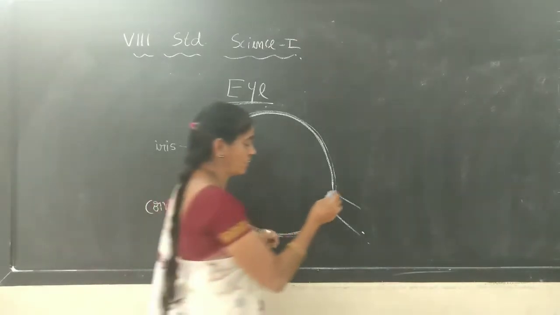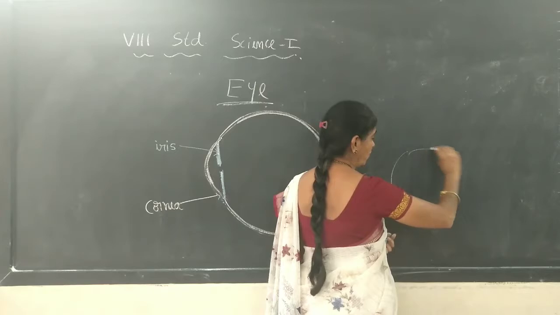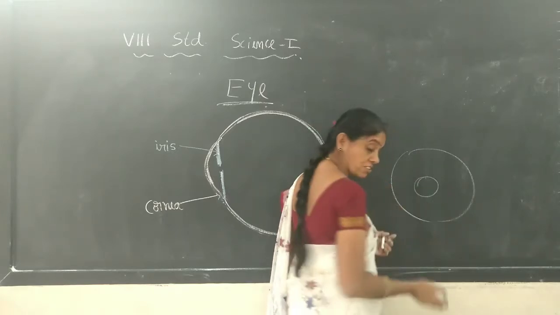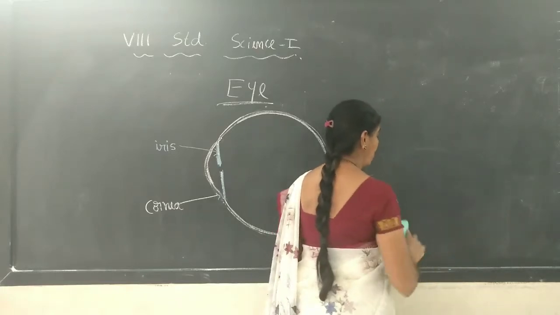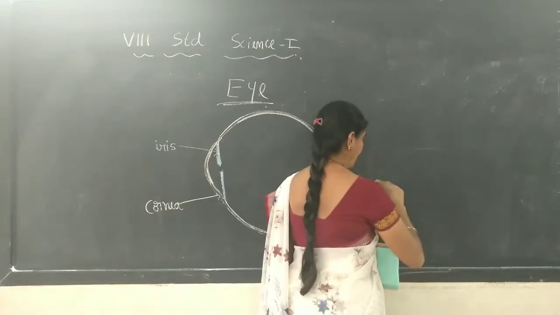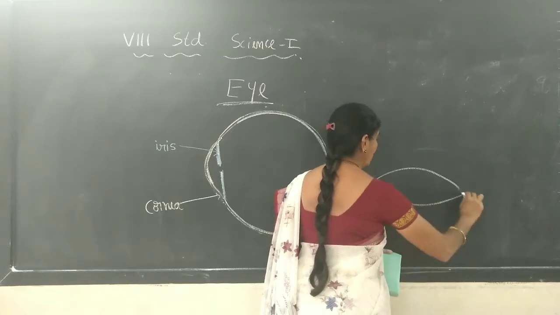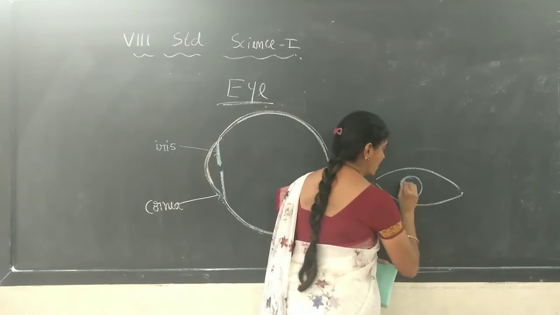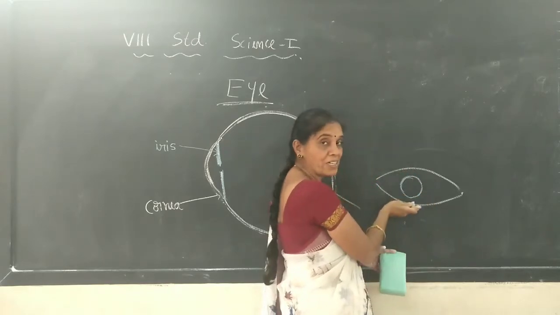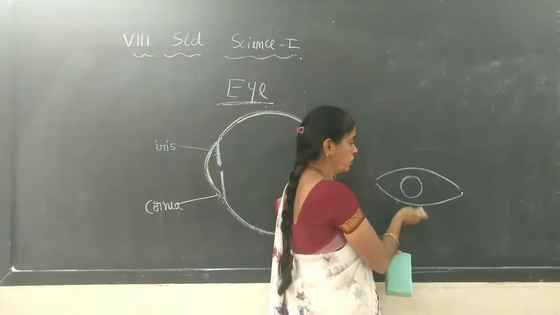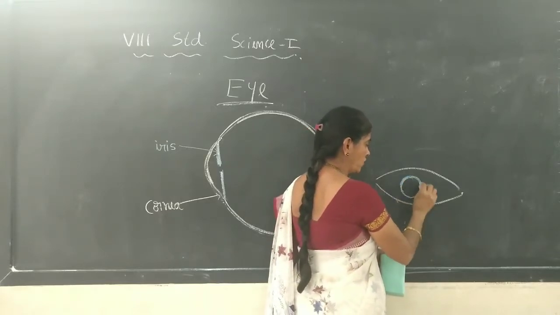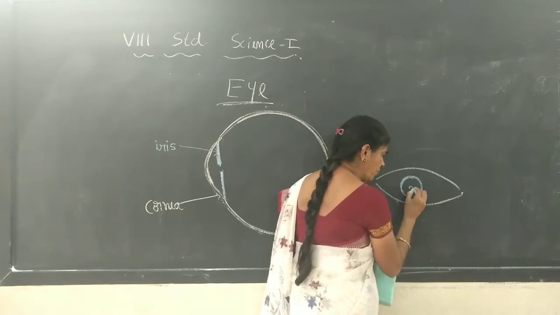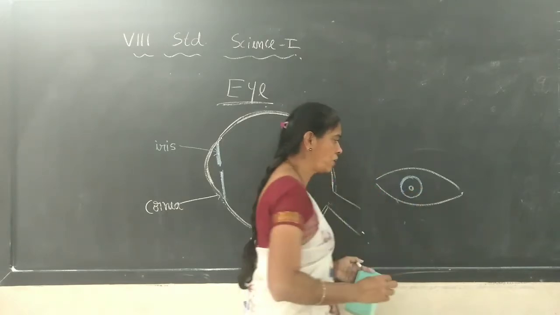And if you draw the structure of the eye, then you will draw one more structure inside. When you see the front, you can see the eye like this way. Now here you will draw this one. This is the iris, the colored thing you can see, but in front of it we have a transparent layer called the cornea. Behind that there will be muscle which will give the color here, and here some small opening is there, the size of which varies, it becomes big or small.